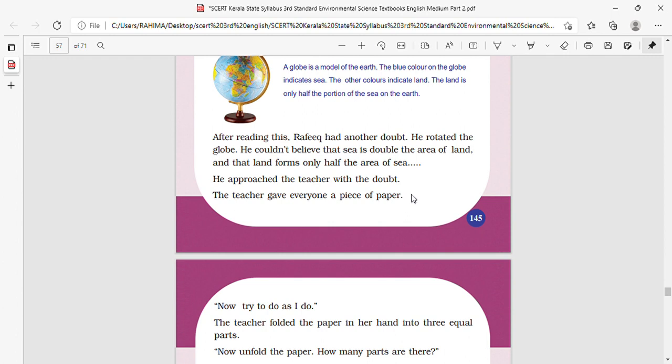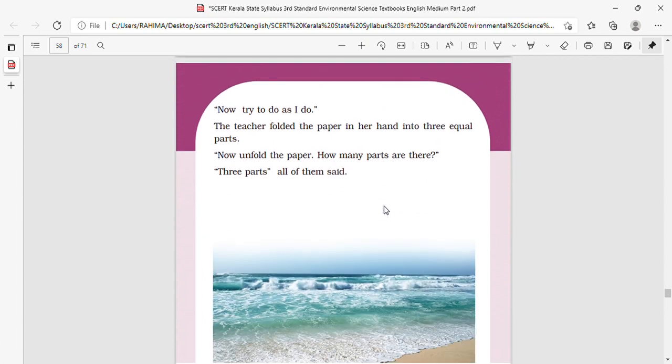He approached the teacher with the doubt. The teacher gave everyone a piece of paper. So what did the teacher give? Everyone a piece of paper. Now try to do as I do. A teacher folded the paper in her hand into 3 equal parts.